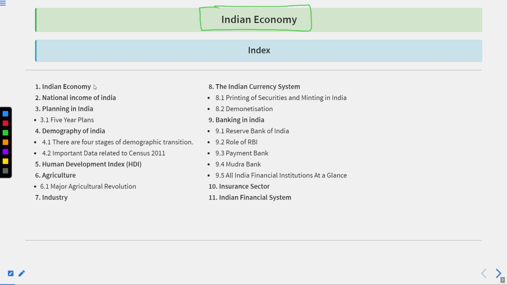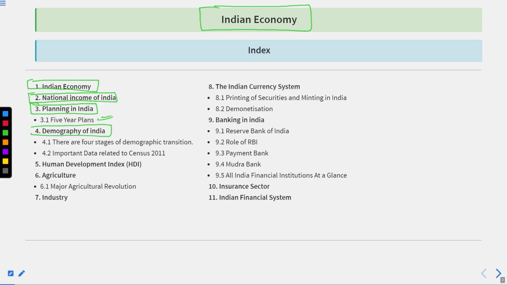We will have a discussion over these topics. The first is the Indian economy. Second is national income of India. Third is planning in India. Within the planning of India, we will have a discussion over the 5-year plans.